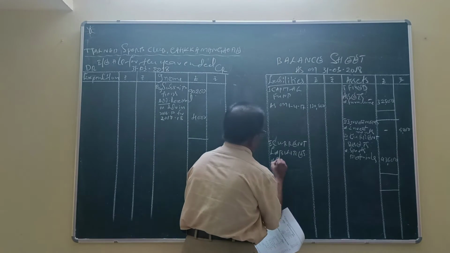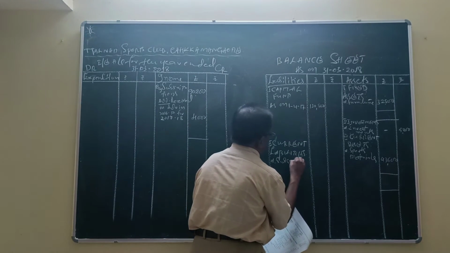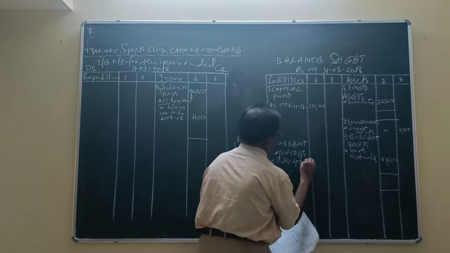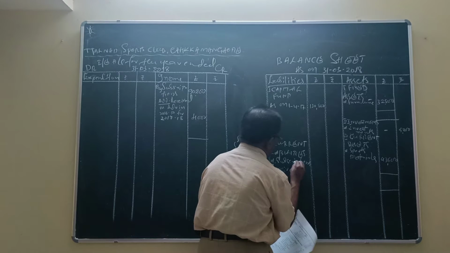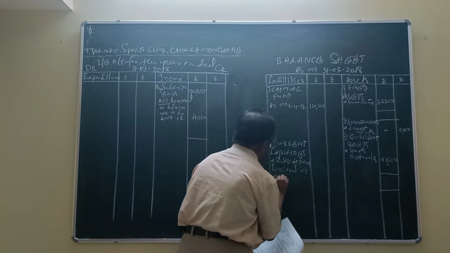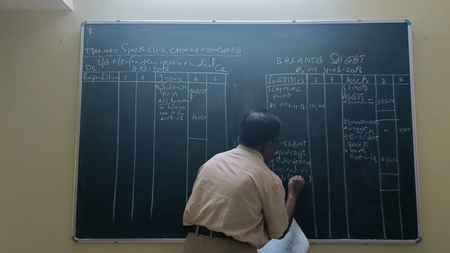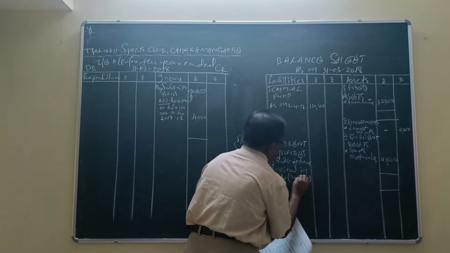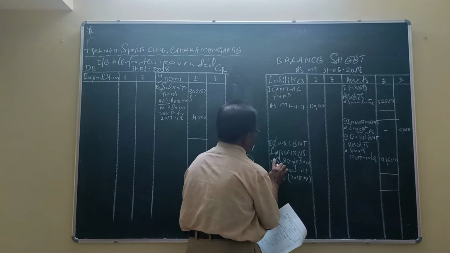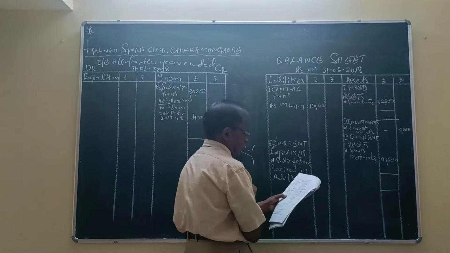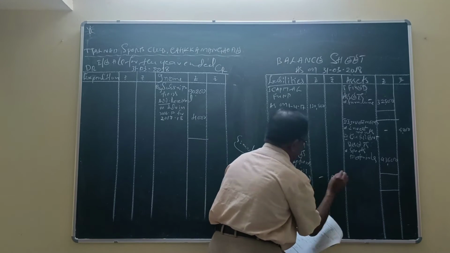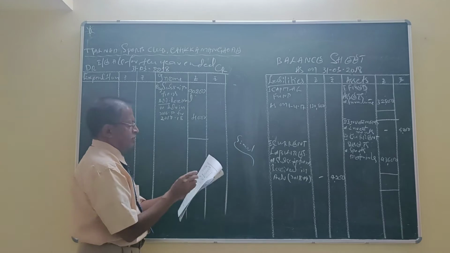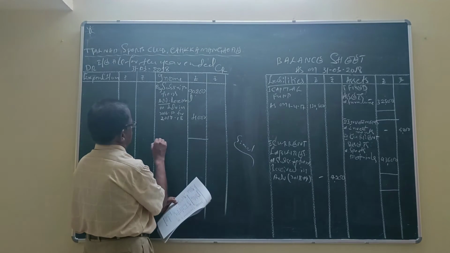First one, subscription. Received in advance, in bracket 2018-19. How much? 4,200. Donation 32,400. Credited to income and expenditure account.